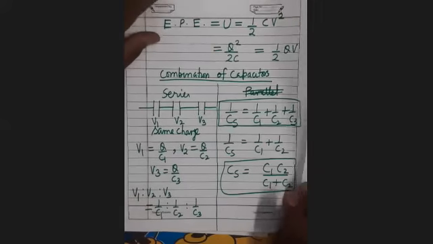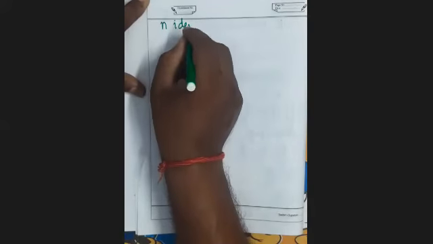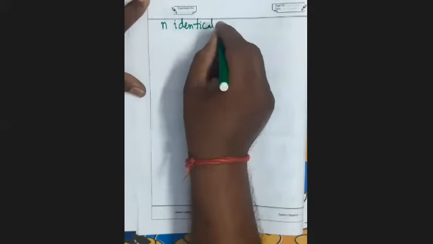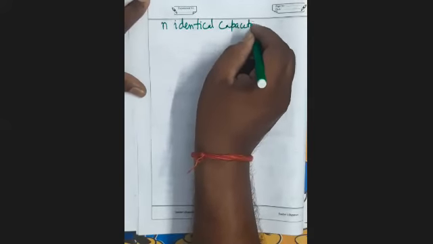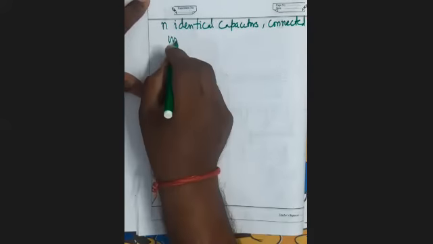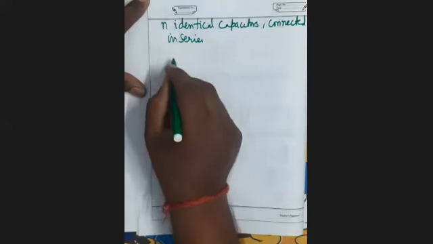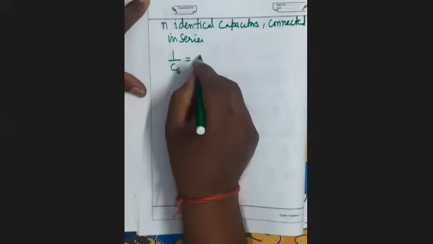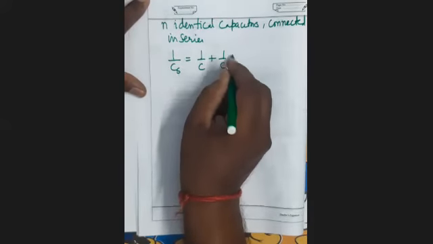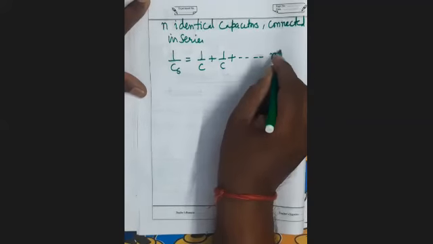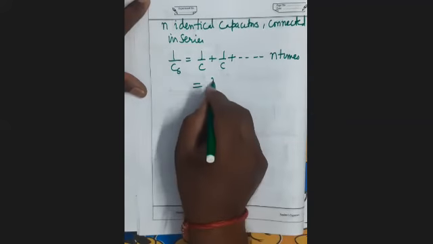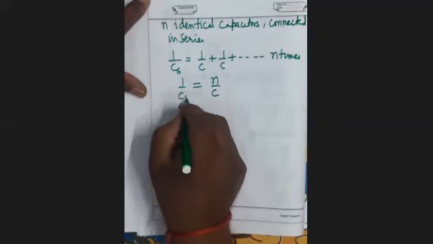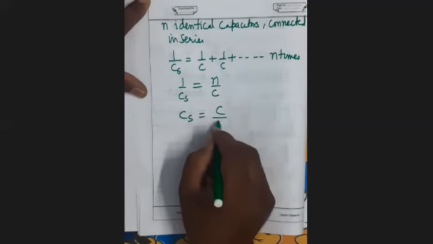Now suppose there are n identical capacitors connected in series. Then it will be 1 upon C plus 1 upon C and so on n times, that is n upon C. So CS equals C upon n.